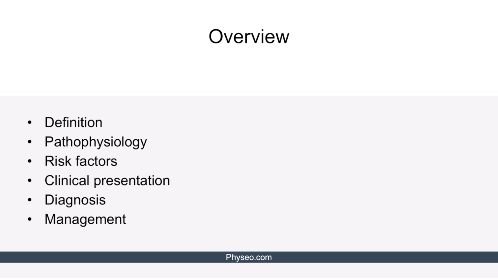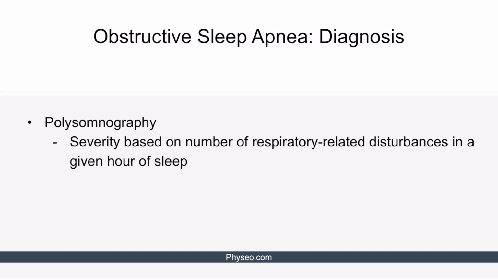Now that we've discussed the clinical presentation and risk factors of obstructive sleep apnea, let's discuss diagnosis and management. The diagnosis of OSA is made by polysomnography or an overnight sleep study. The severity of a patient's OSA is based on the number of respiratory-related disturbances they experience in a given hour of sleep.